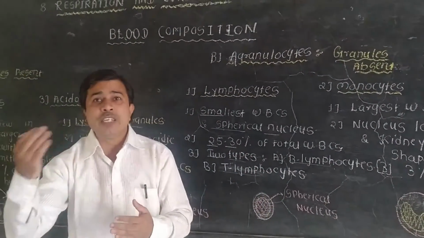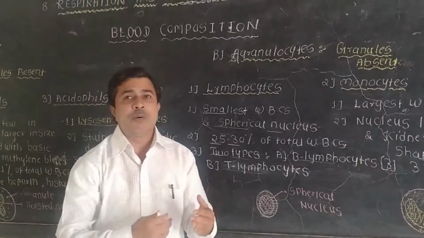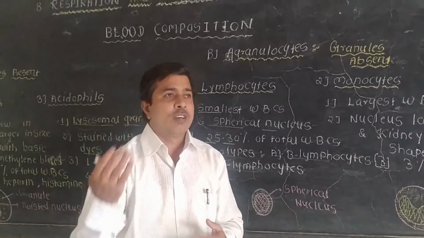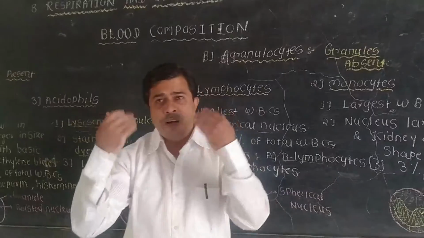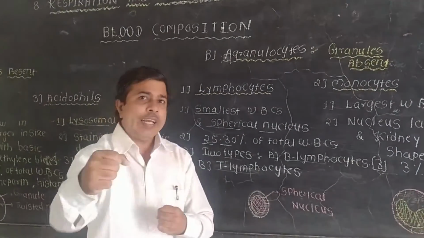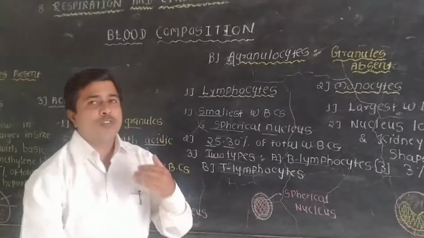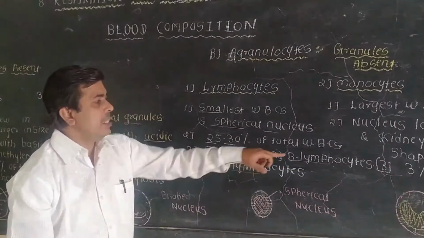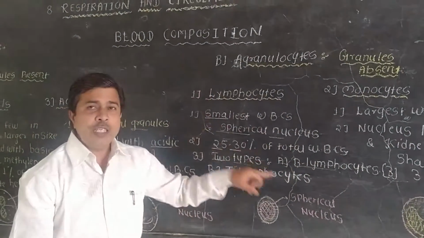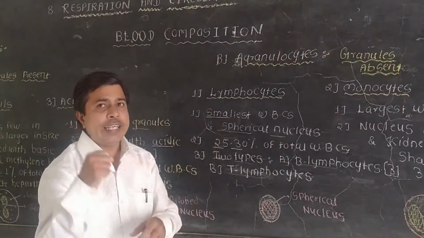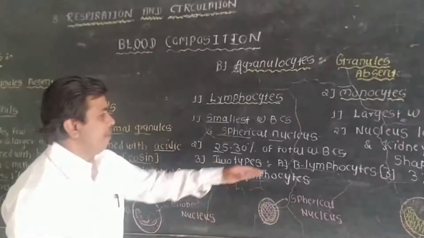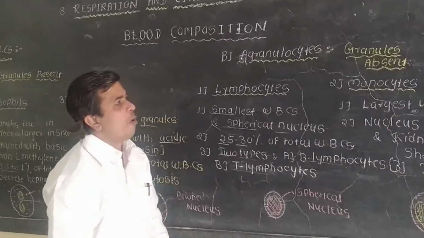Antigen means the foreign germs, viruses or bacteria, that enter inside the body and affect our body. To fight against those antigens, the B lymphocyte produces antibodies. So the B lymphocytes are very important.